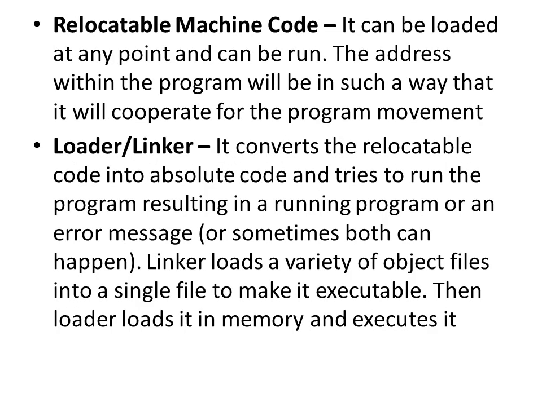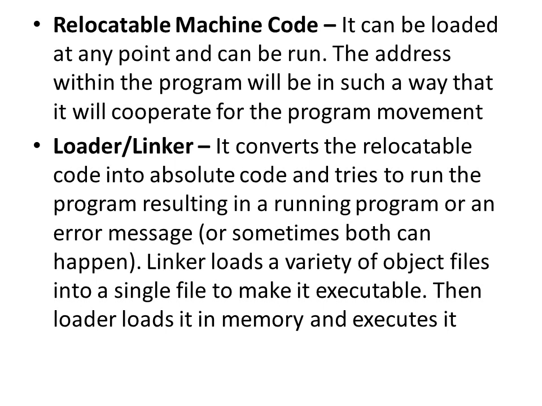Relocatable machine code can be loaded at any point and can be run. The addresses within the program will be in such a way that they cooperate with the program movement.